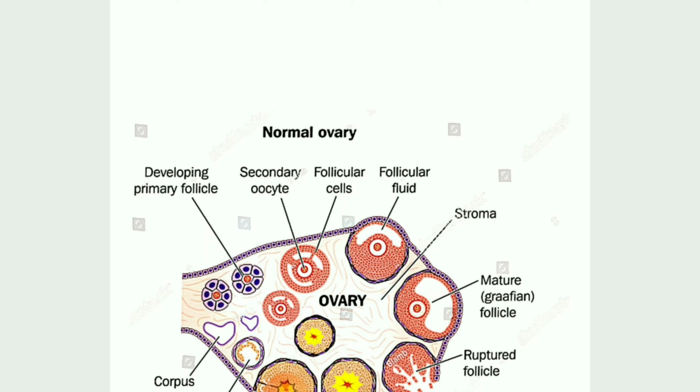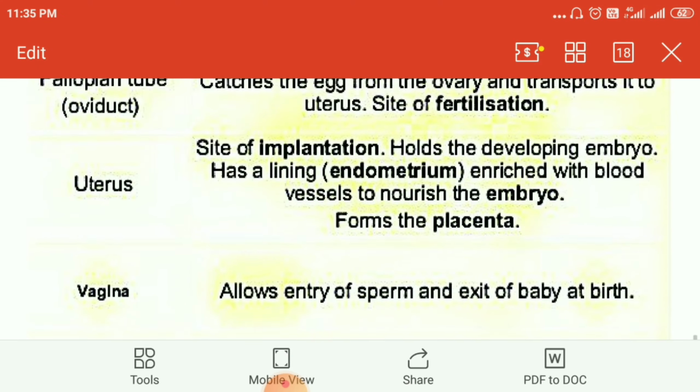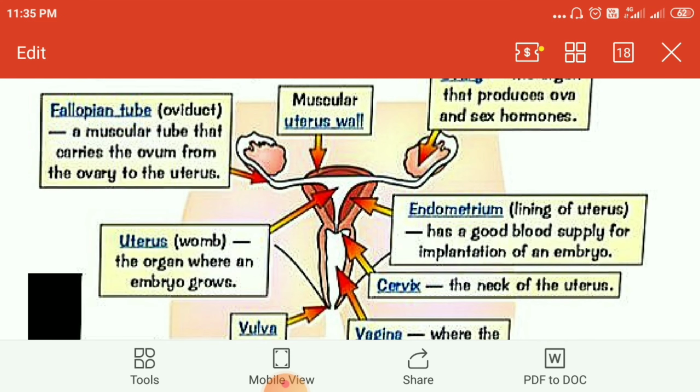Some more points, children. As you can see here in the figure, the fallopian tube is the point where the fertilization is going to take place.